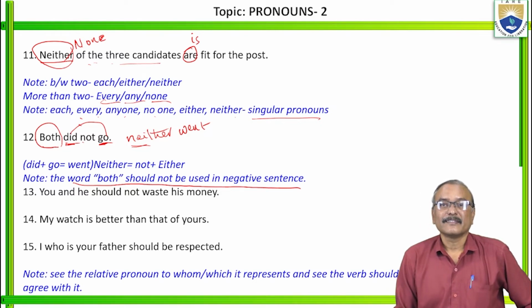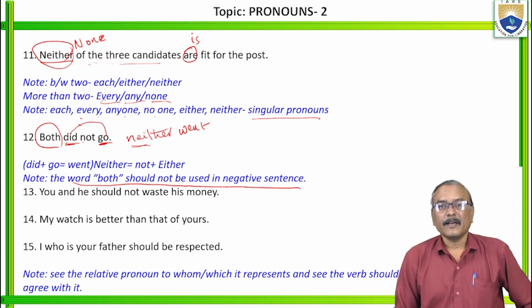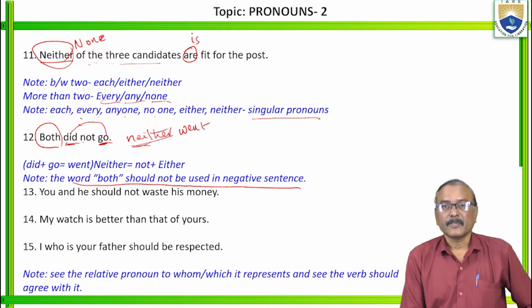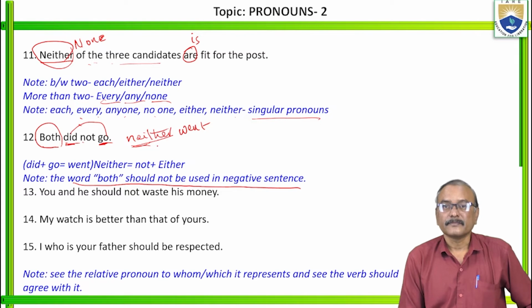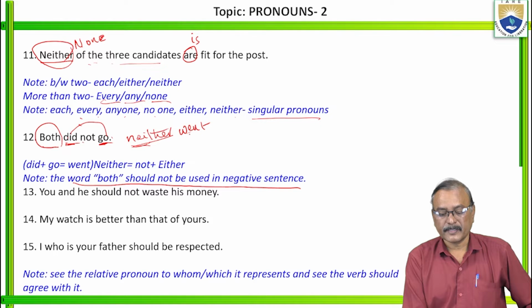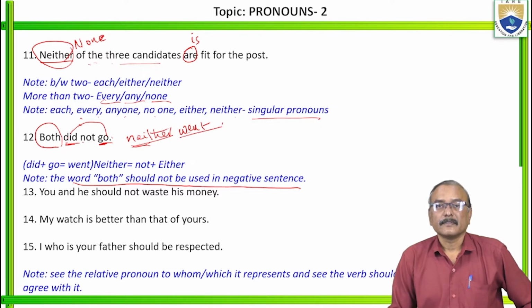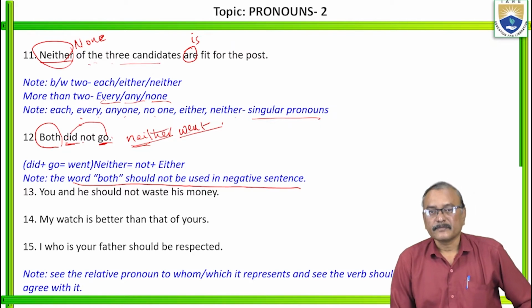Got it? Very rare question. Remember, the word both should not be used in a negative sentence. So in the place of both, keep neither. In neither itself, not is hidden. Then think of did and go. Did go becomes went. Neither went is the correct answer.